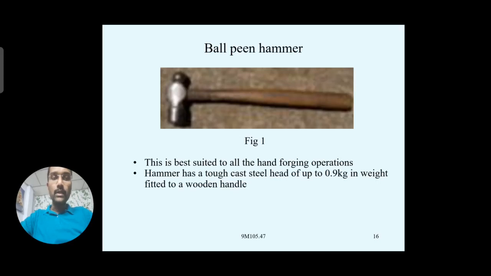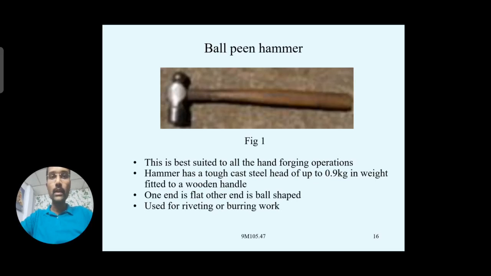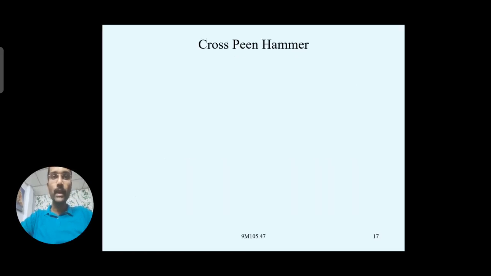You observe the weight is generally about 0.9 kgs, and it is fixed to a wooden handle to hold with your hands. One end of the ball peen hammer is made with a flat end, which is used for general purpose striking on the workpiece, and the other end is ball shaped. That ball shape is used for particular purposes like riveting operations or burring works. Generally we prefer these ball peen hammers.